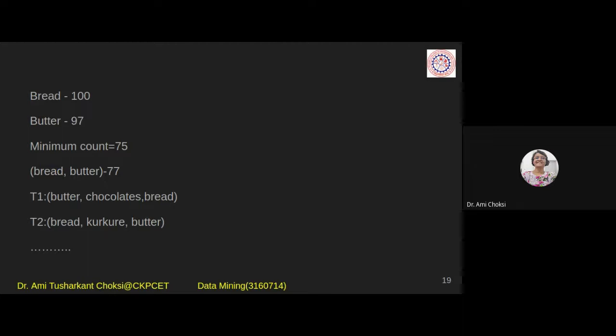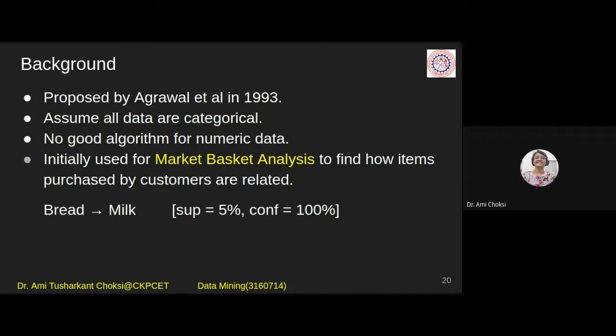Then only we can have the combo that is bread, butter and chocolate. Otherwise it is useless, right? If one item is frequent and another is very rare, then there is no point in making a combination. So we'll have the count, we'll have the transactions. If we are having transactions like this, we'll find the count for, say, chocolates. If it is frequent, then we'll make the rule for these three items. Got it? Fine. So that is where we'll be having the association between the items.